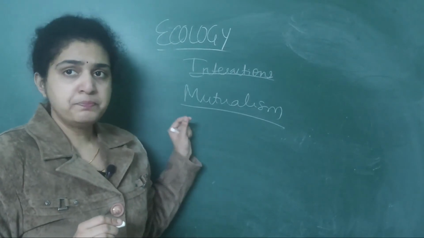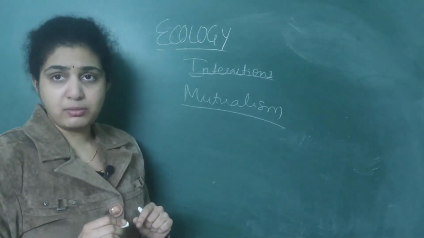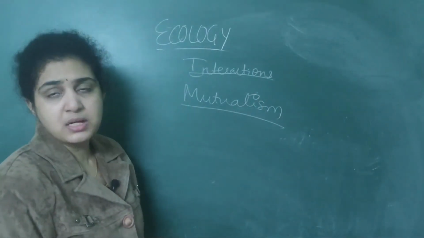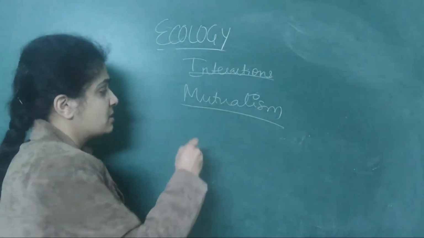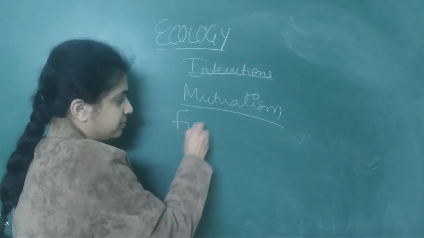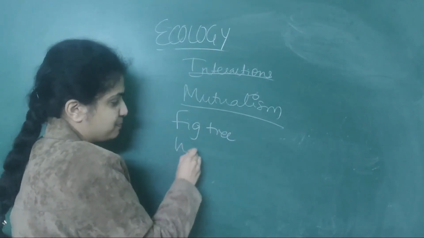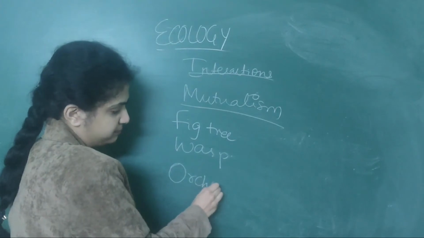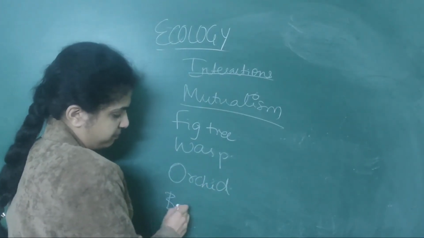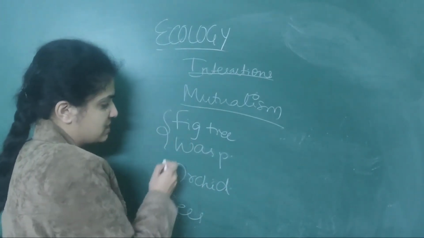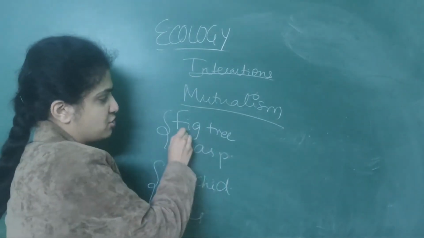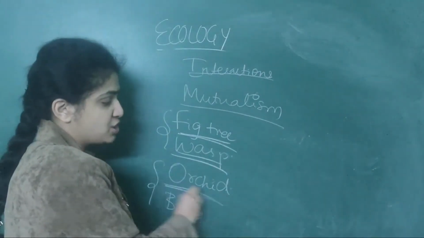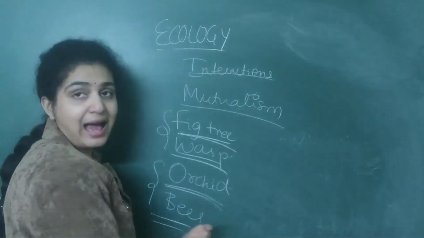The famous concept under mutualism is fig tree and wasp. Next, orchid and bees. These two belong to one set, and these two belong to another set. Fig tree, these are plants. Wasp, animal. Orchid, plant. Bees, animals.